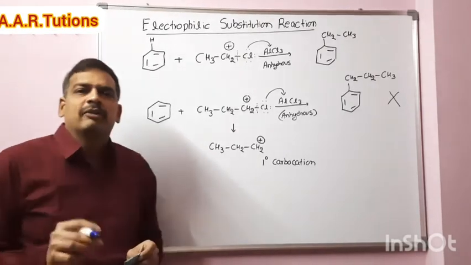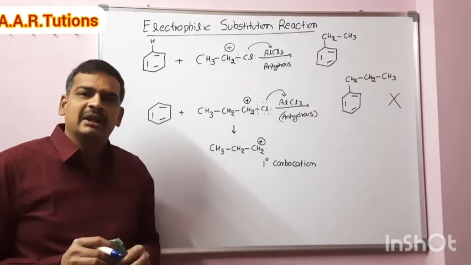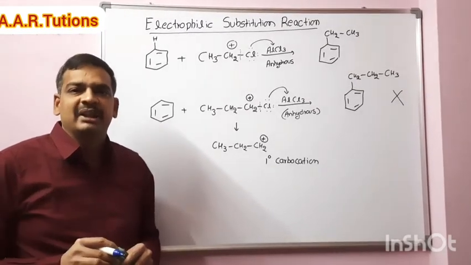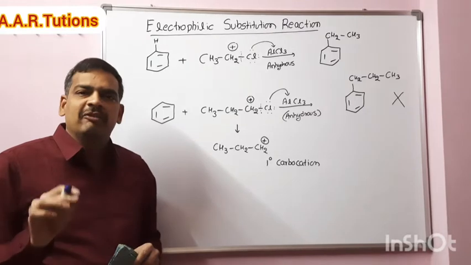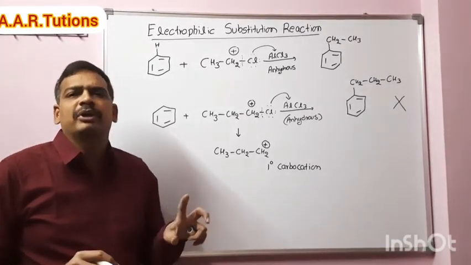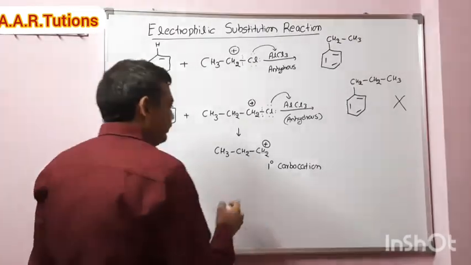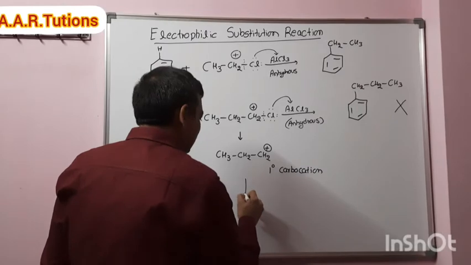Remember, in any reaction, if a carbocation is formed as an intermediate, that carbocation will undergo rearrangement. This is a primary carbocation that will undergo rearrangement.